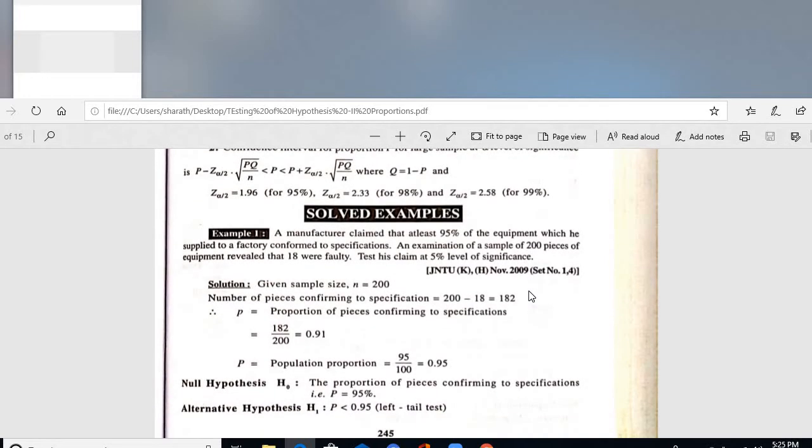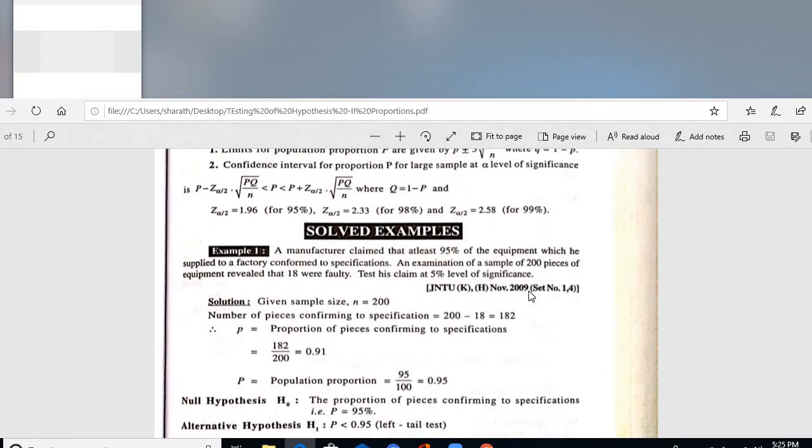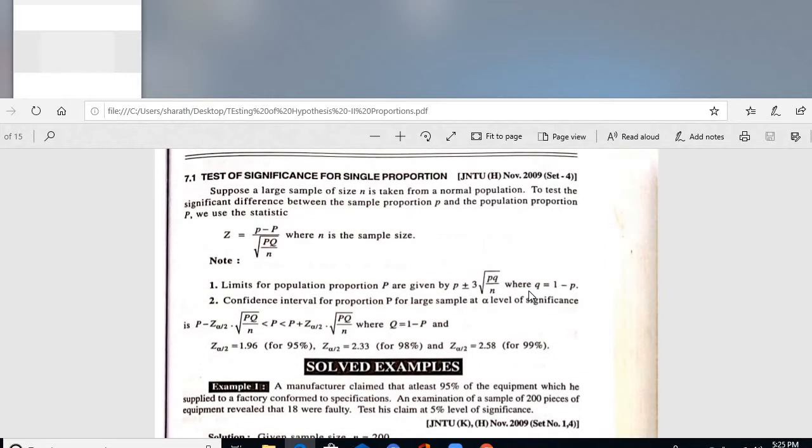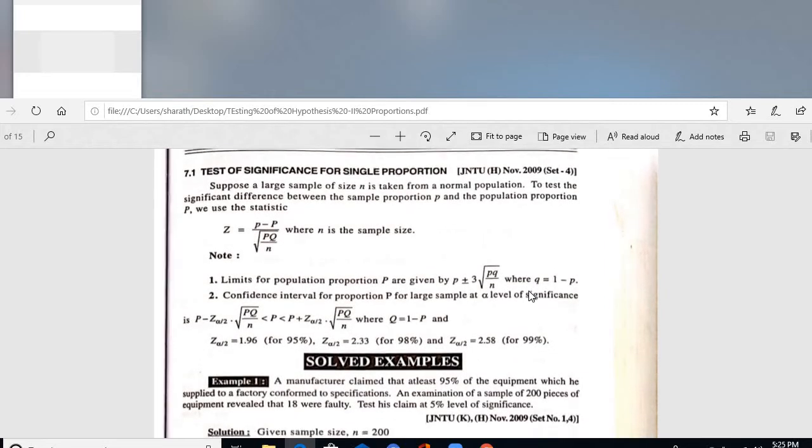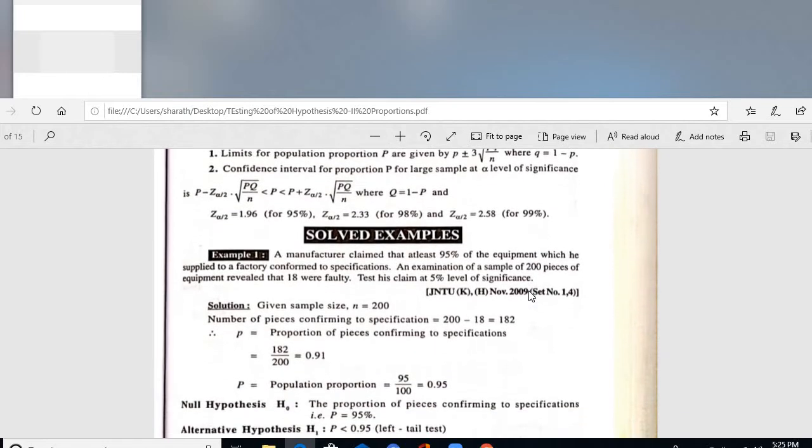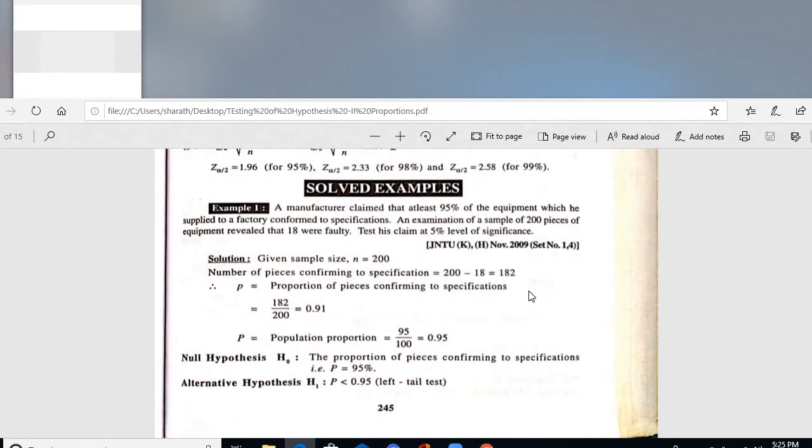And here the example is the basic formula: Z is equal to small p minus capital P by root PQ by N. Right? First, example 1: a manufacturer claimed that at least 95% of the equipment which he supplied to a factory conformed to specifications. An examination of a sample of 200 pieces of equipment revealed that 18 were faulty. Test his claim at 5% level of significance.